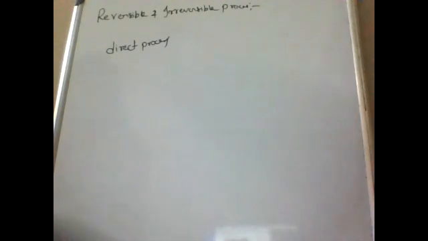For example, conditions of a reversible process are: there must be complete absence of dissipative forces such as friction, viscosity, electric resistance. Next, the direct and reverse process must take place infinitely slowly.